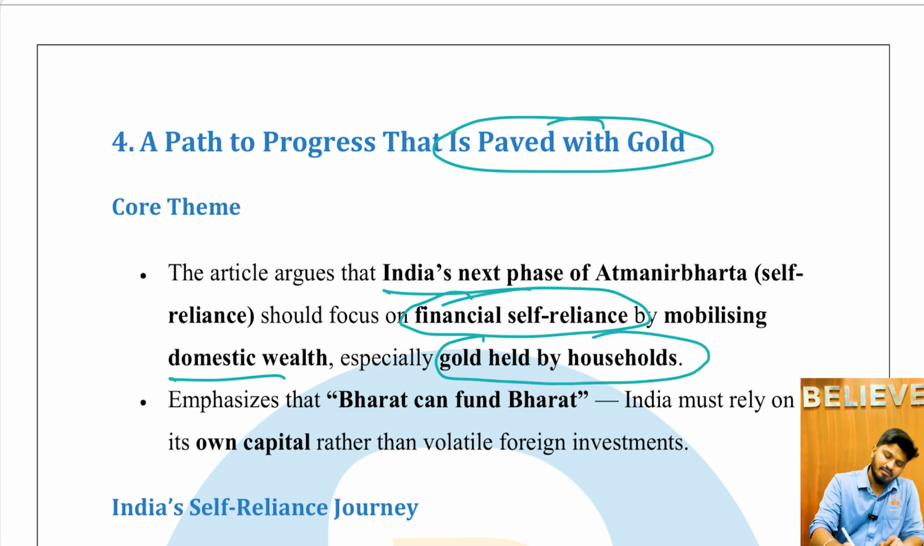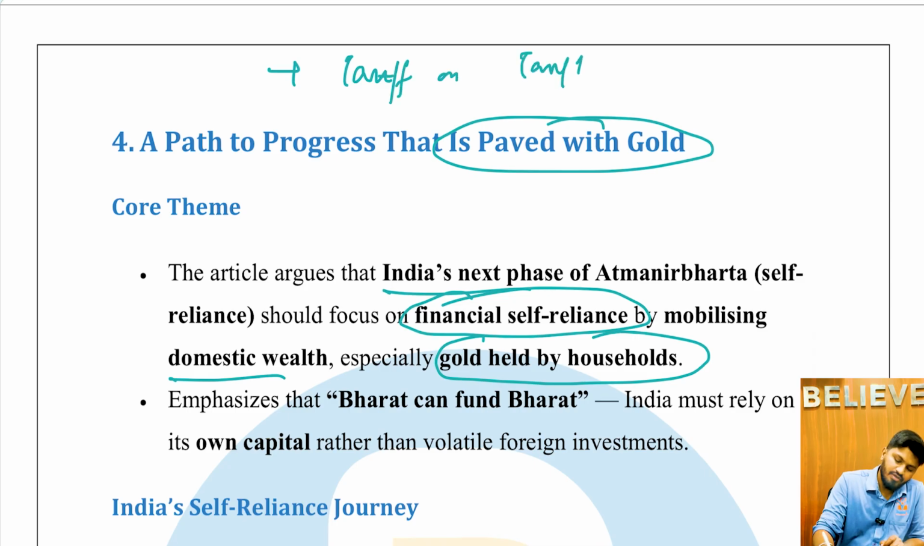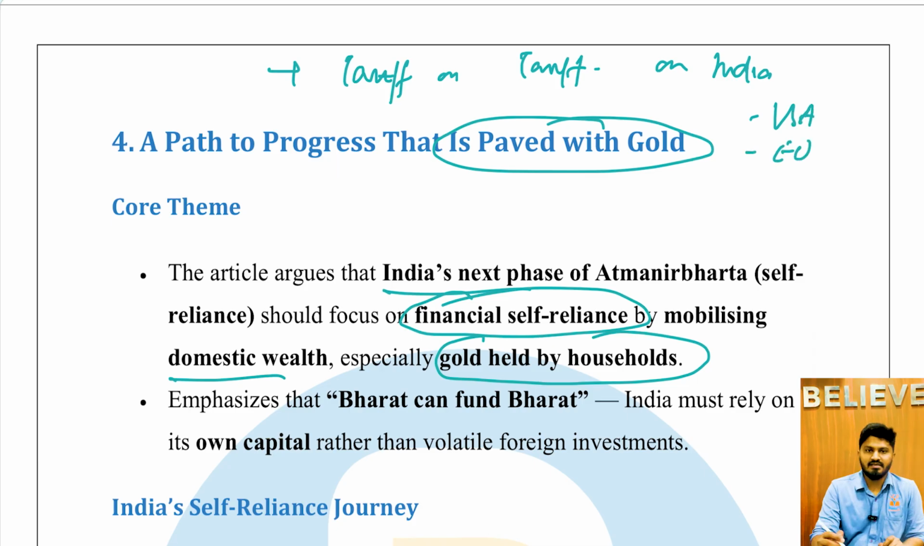We are seeing tariff on tariff by various countries on India, be it the USA, the European Union, or any other countries, which is a strain on the Indian export industry. So we wanted to increase GDP by exporting, but the editorial says that instead of focusing on FDI for investment, we should focus on domestic wealth itself. Focus on the wealth held by Indian households, that is nothing but gold. This gold has to be used as investment to fuel domestic growth. That is the core theme.